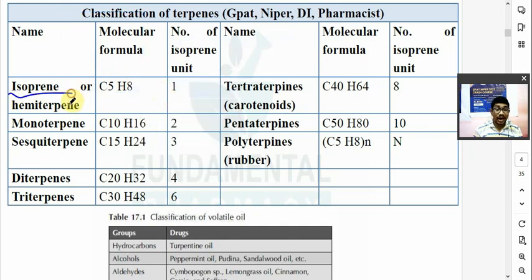So isoprene means what? Isoprene is also known as a hemiterpene. What is the molecular formula for that? Molecular formula का मतलब है C5H8. इसके ऊपर क्वेश्चन आ चुका है. C5H8 is a hemiterpene. Hemi means half. Hemi मतलब क्या होता है? Half, है ना. अपन बोलते हैं ना हेमीसर्कल, मतलब आधा सर्कल. हेमिटर्पीन मीन्स आधा टर्पीन. आधा टर्पीन मतलब आइसोप्रीन, C5H8. Okay, so hemiterpene or isoprene is C5H8.